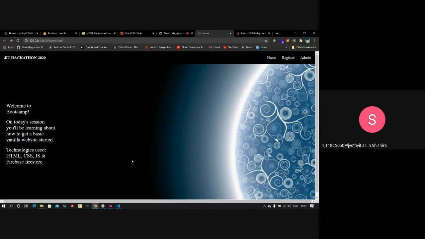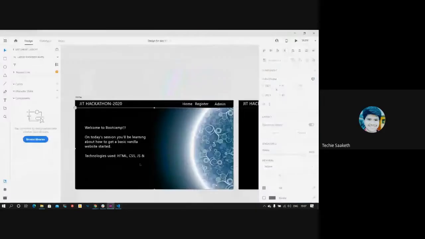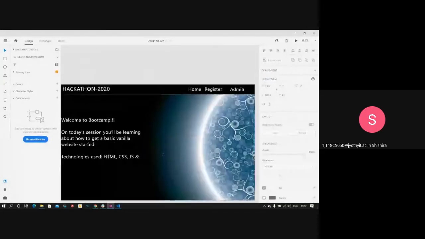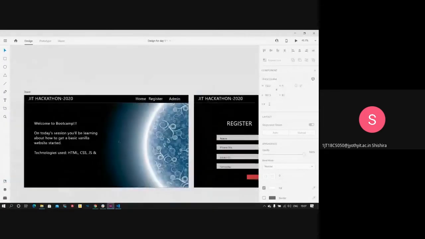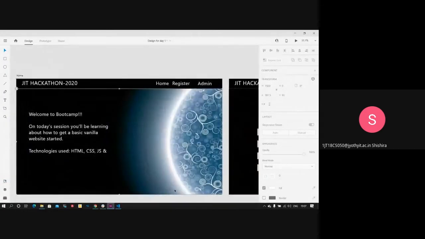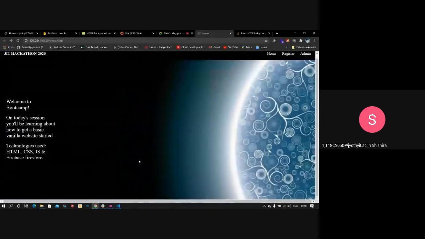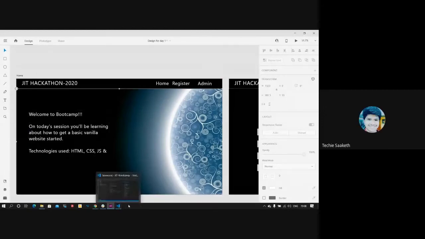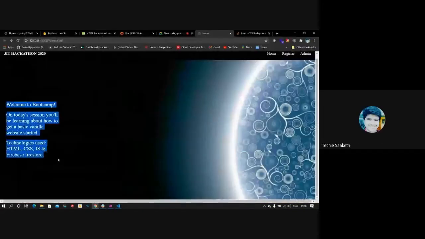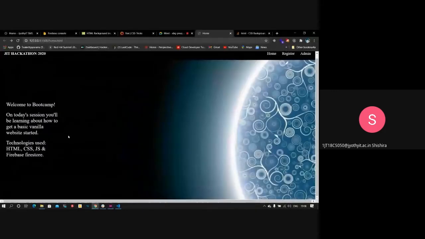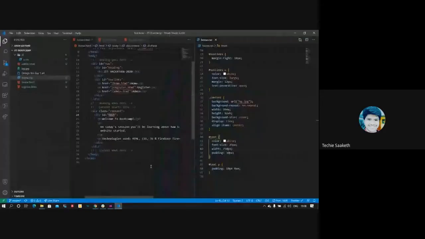Saket, show them the XD file again, please. Yeah, sure. So it's pretty much done. Whatever is visible here is visible there also. I think the width of the paragraph needs to increase a little bit, but that's okay. That's pretty much done. Yeah, I can increase that. But apart from that, the home page is now done. Yeah, that's great. Saket will be going into the register page next. Yeah, just a minute.